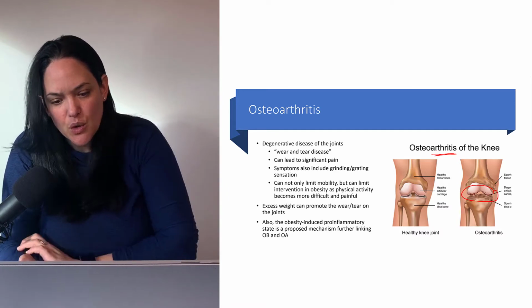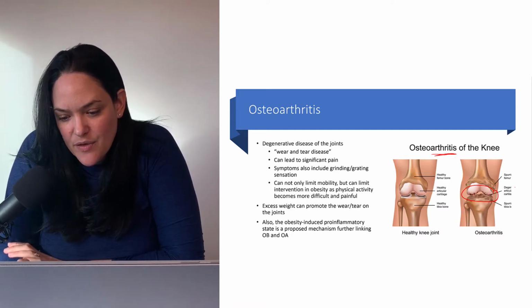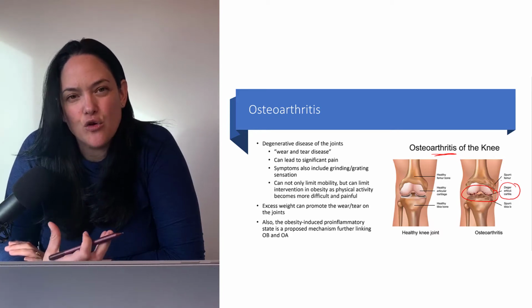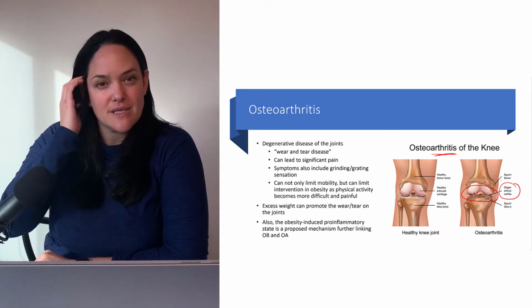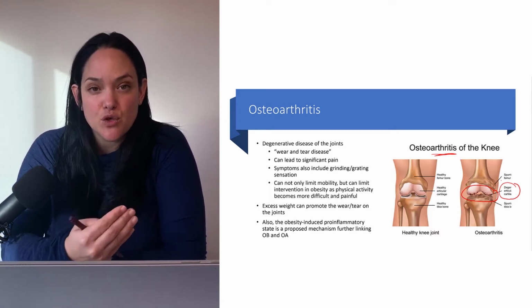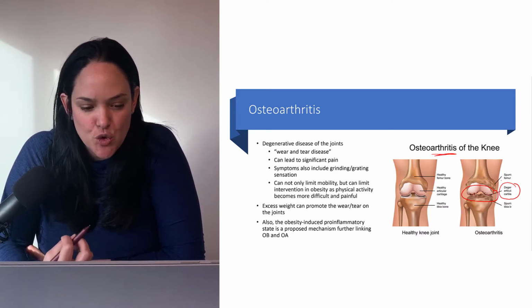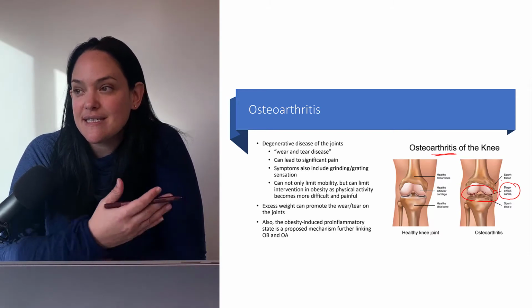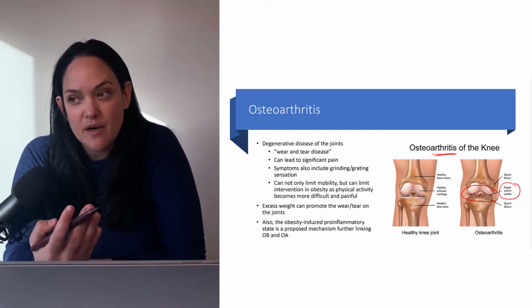Okay, so we often see unhealthy or degenerative articular cartilage that can also promote tears in the bones that are associated with that joint too. Okay, and what sucks about osteoarthritis is, let's say you have obesity and you develop osteoarthritis.